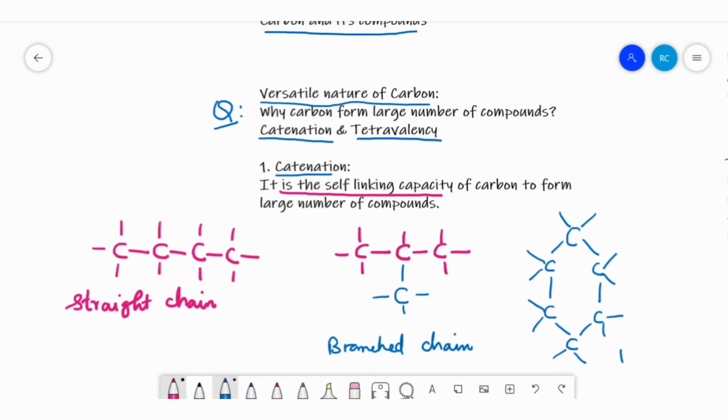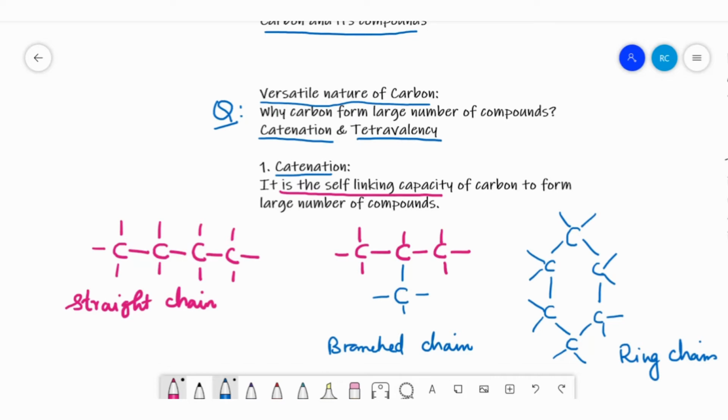So these are ring compounds. This self-linking capacity of carbon is termed catenation. This is one of the reasons why carbon forms a large number of compounds.